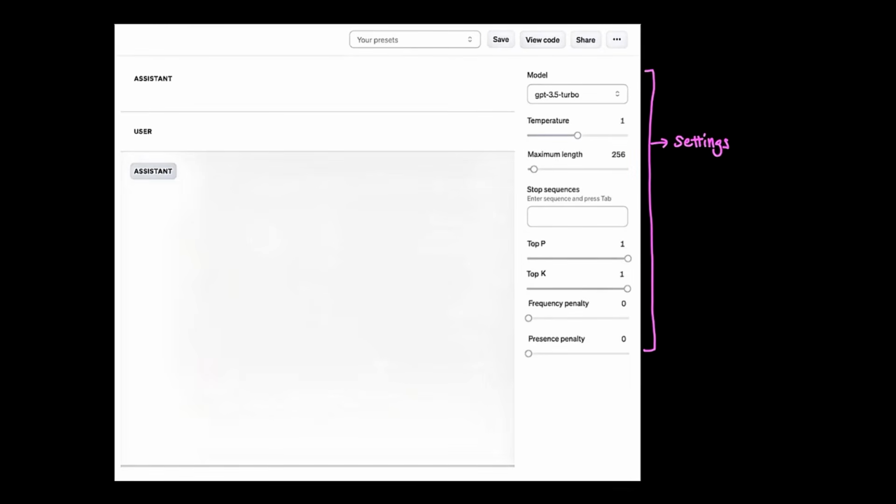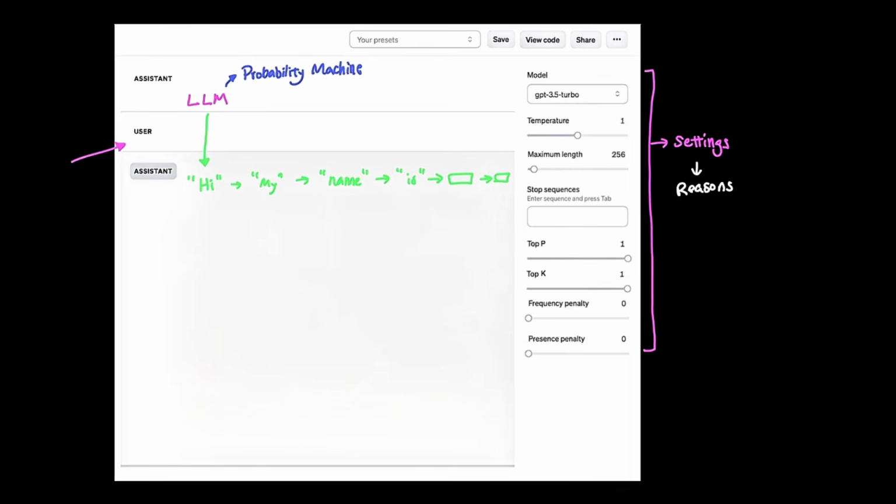You know, there are settings like this when you talk to an LLM. Well, the reason why we have these is because LLMs by nature are probability machines. In other words, LLMs are basically a probability machine that generates output tokens one after another. And generally, you probably don't need to change these settings at all.